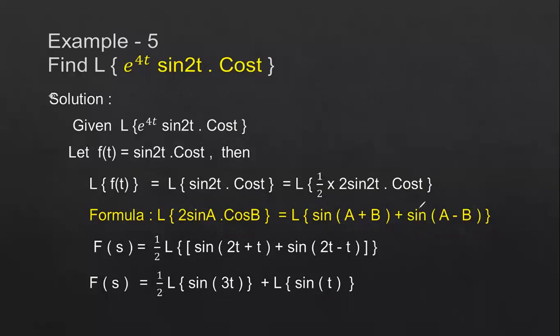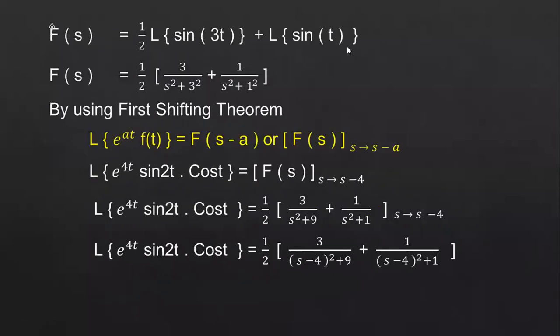Now we have to apply the Laplace transform for this function and for this one. Laplace transform of sin 3t is of the form Laplace transform of sin at. This is also of the form Laplace transform of sin at. So for this, we'll have the f of s function as Laplace transform of sin 3t can be written as 3 by s square plus 3 square. Laplace transform of sin at, the a value is here 1, so sin t can be written as 1 by s square plus 1 square. So this is the final f of s function for the given f of t.